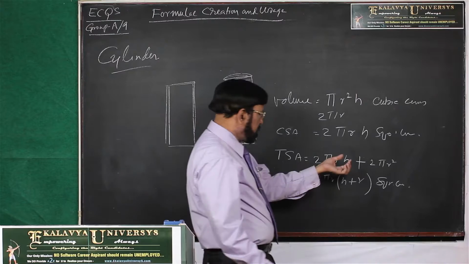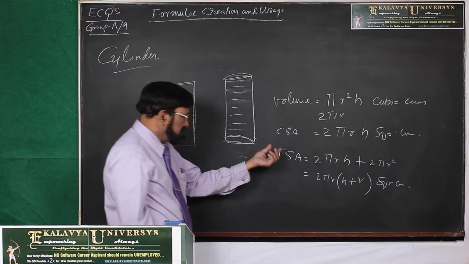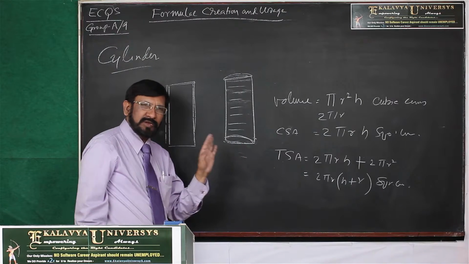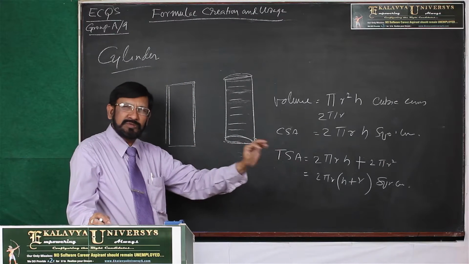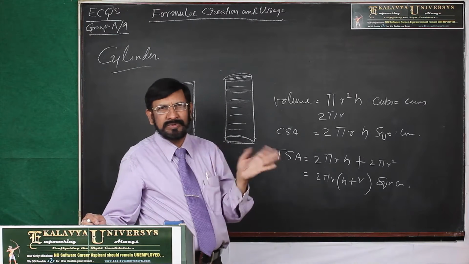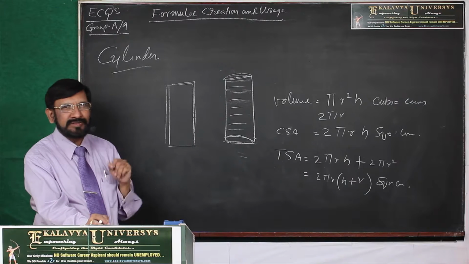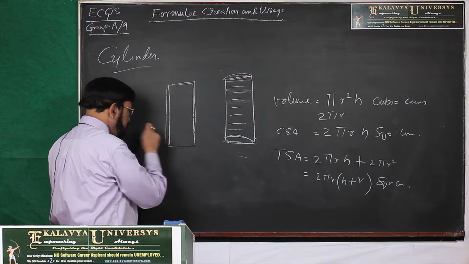Simply people will take TSA, because total surface area they take, and on that area plastering is made. Suppose this is 1000 square feet, 1000 square feet into each square feet 100 rupees, like that they calculate. That is wrong. Suppose it is a metro railway pillar.